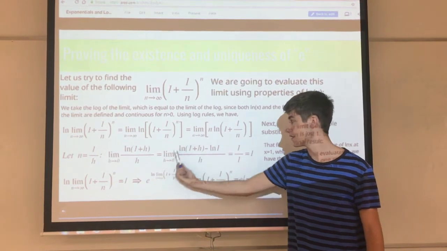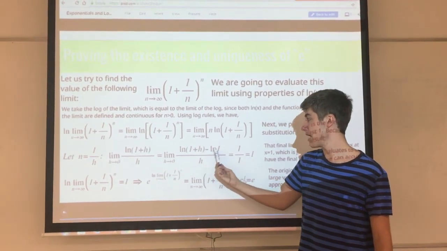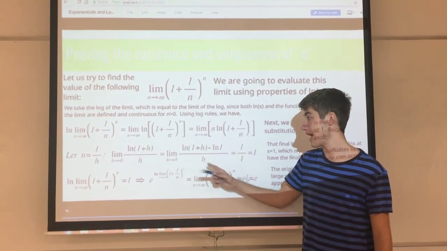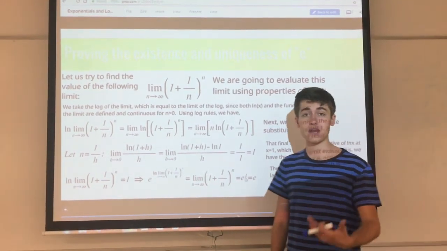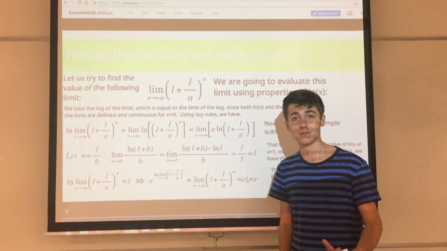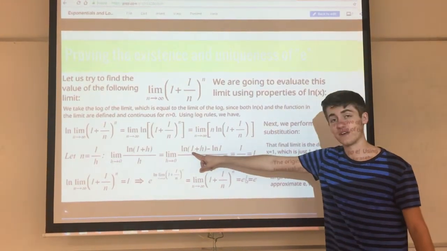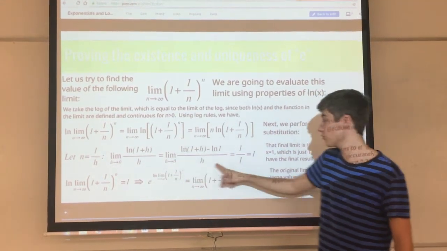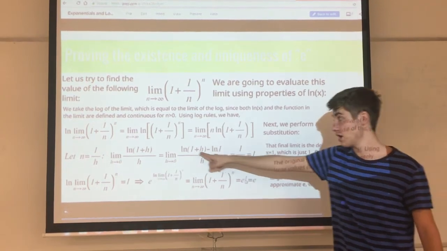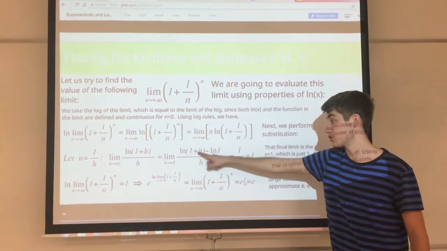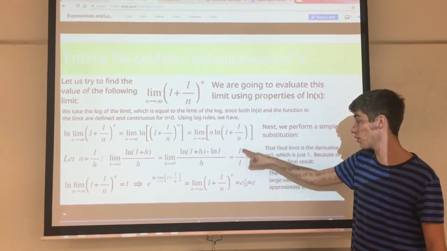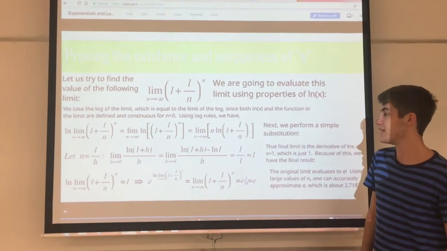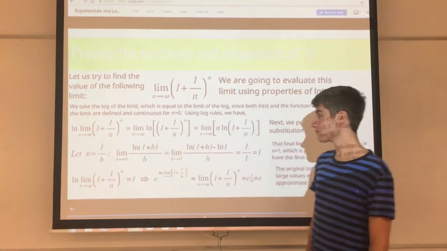That's all this is. This is clearly f of x plus h minus f of x all over h, where x is equal to 1. And since we proved before that the derivative of the natural log of x is 1 over x, we can say that since this is being evaluated at 1, this limit is equal to 1 over 1. Because if it was just x here, this would be 1 over x, but we're evaluating it at 1, so this is 1.